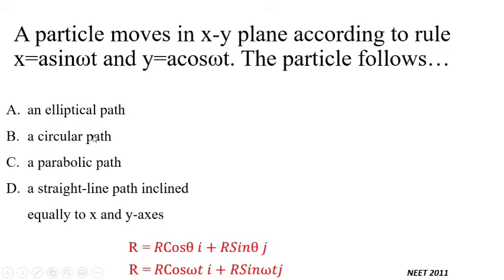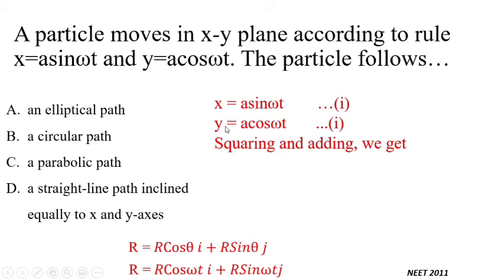But to prove this, we can use these two equations, that is x equal to a sin omega t and the second equation y equal to a cos omega t. If you square these two equations and add, you will get x square plus y square equal to a square, because sin square omega t plus cos square omega t becomes 1. This particular equation is the equation for a circle. That is why we can say that the object is traveling along a circular path. So option B is correct.